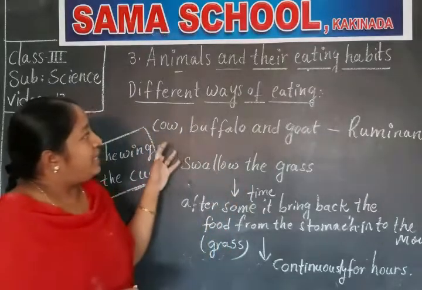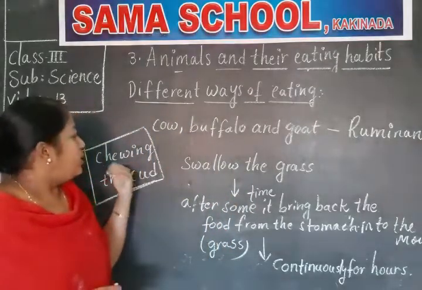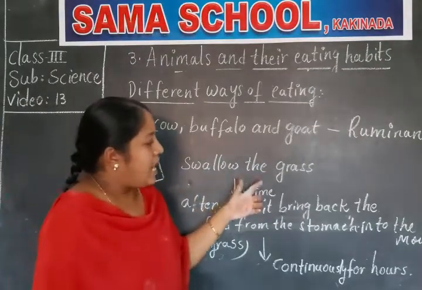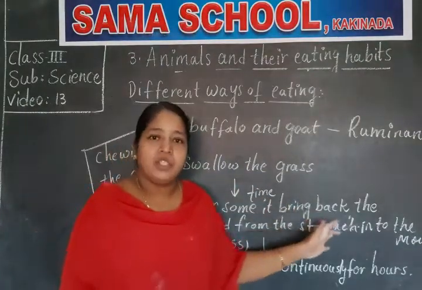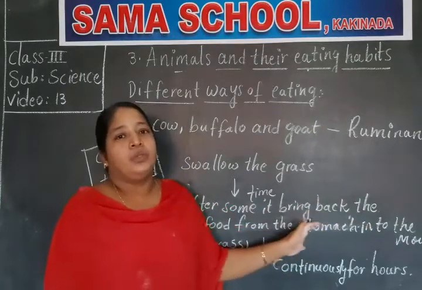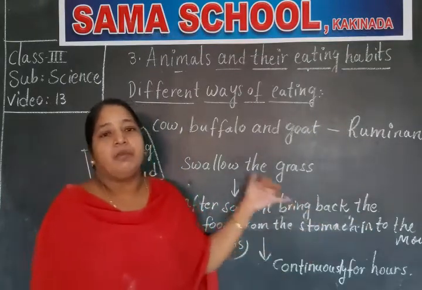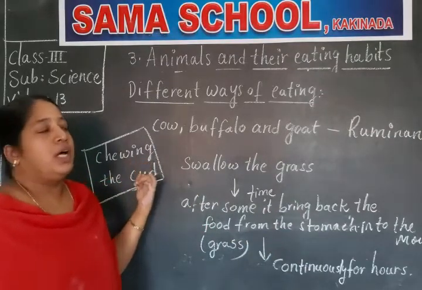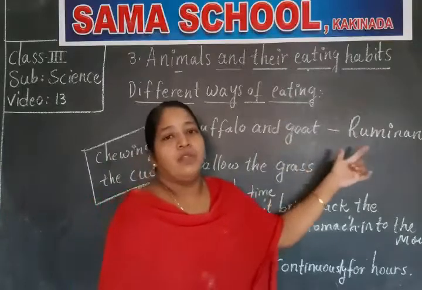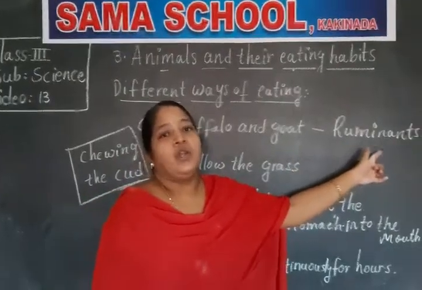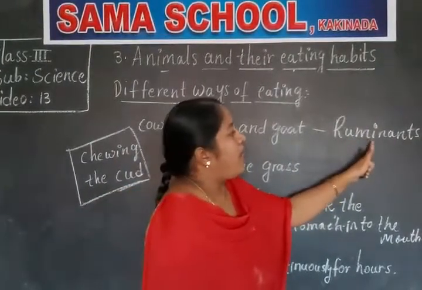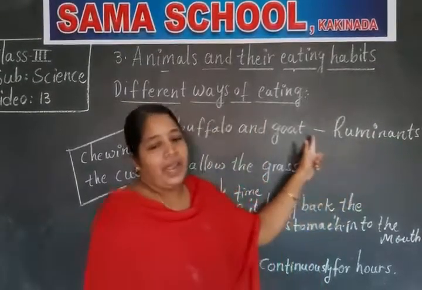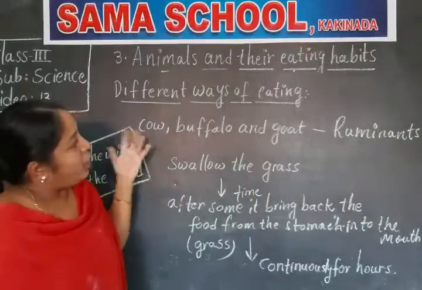And in different ways of eating, we completed chewing the cud. Chewing the cud means first they swallow the grass, and again they bring it back from the stomach into the mouth and chew the food continuously for hours. That process is called chewing the cud. The animals which show the chewing the cud process, we call them ruminants. R-U-M-I-N-A-N-T-S. Ruminants. Clear, children?